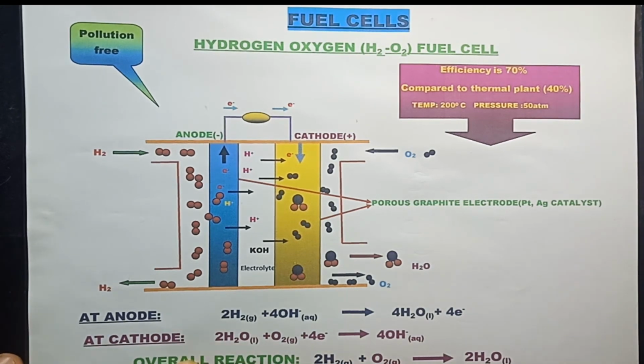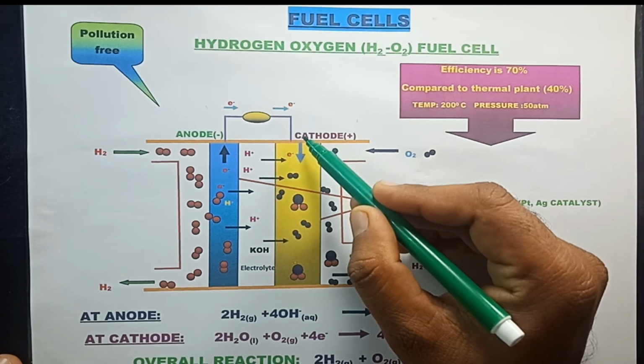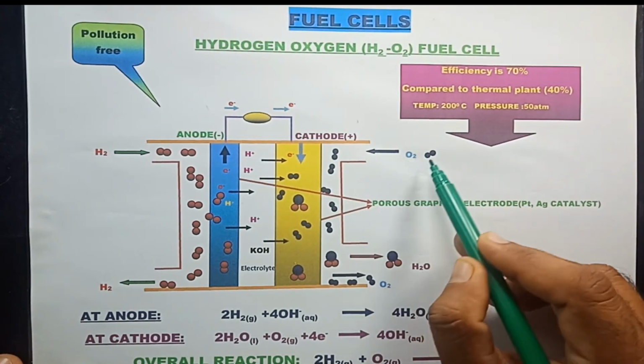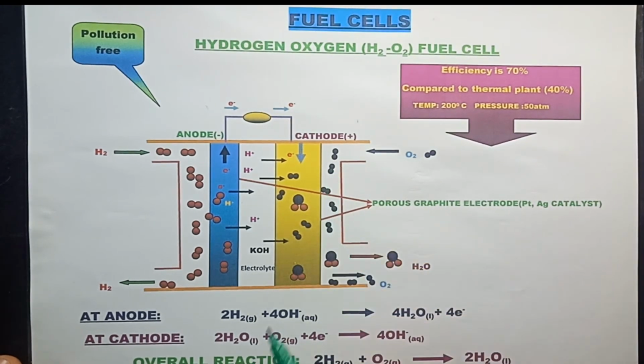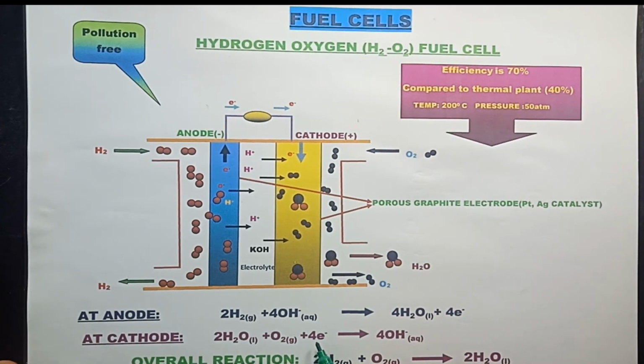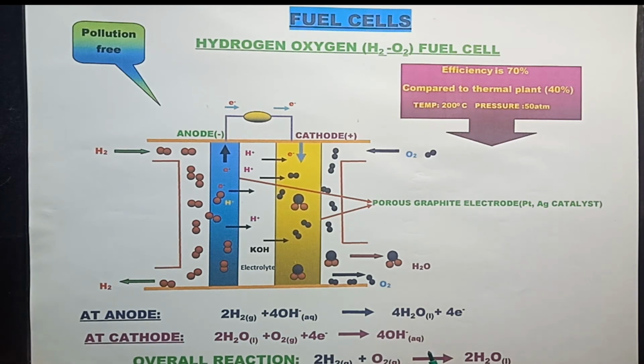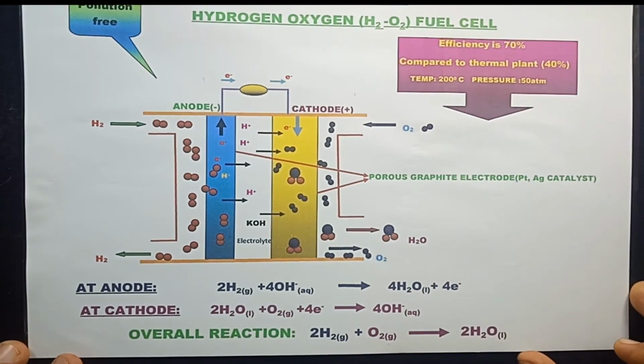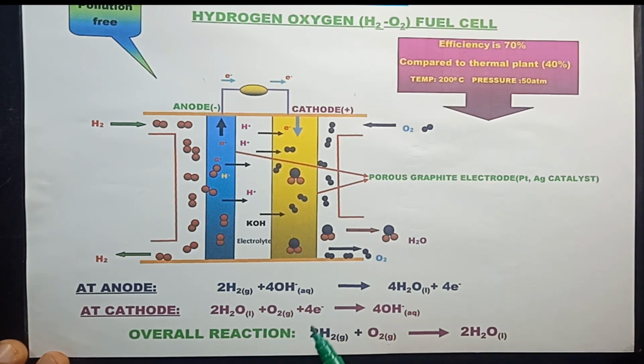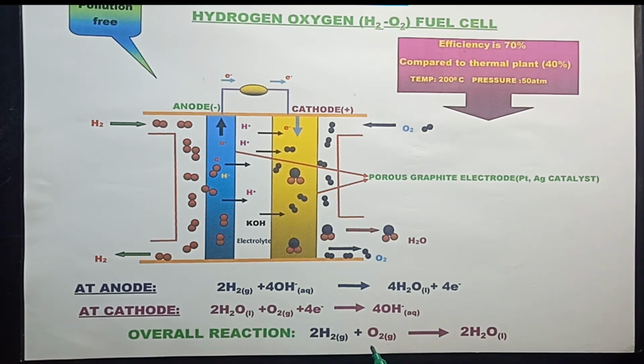At the cathode, a reduction reaction takes place as the electrons move into the cathode. From this inlet we pass oxygen gas. This oxygen gas reacts with 4 electrons and H2O, and we get 4OH minus ions. What may be the overall reaction here, friends? Just cancel the like terms: 4 electrons, 4 electrons, 4OH minus, 4OH minus, and 2H2O, 2H2O. What is left? 2H2O. So the overall reaction is 2H2 plus O2 giving rise to 2H2O. This is the overall reaction taking place in the hydrogen-oxygen fuel cell.